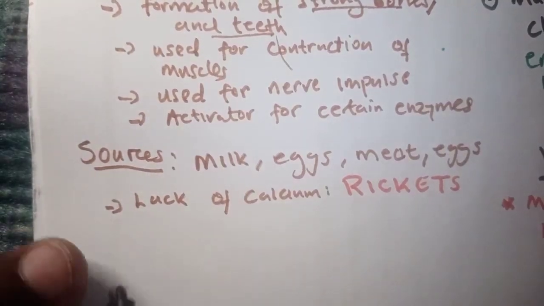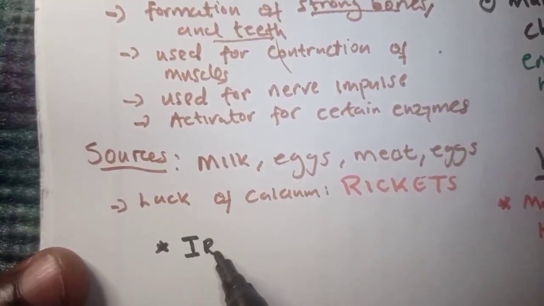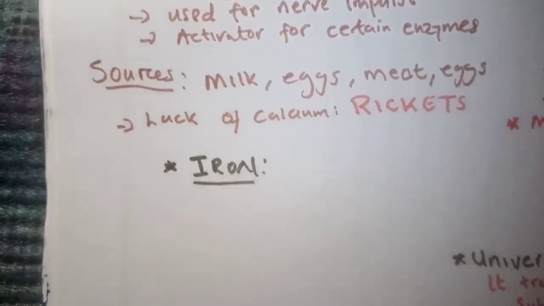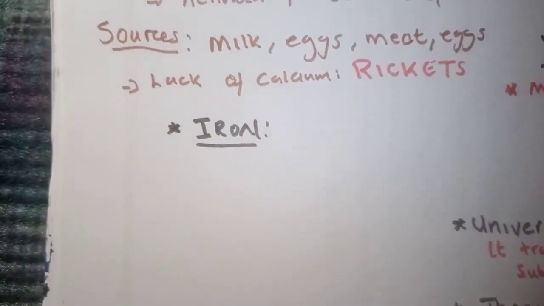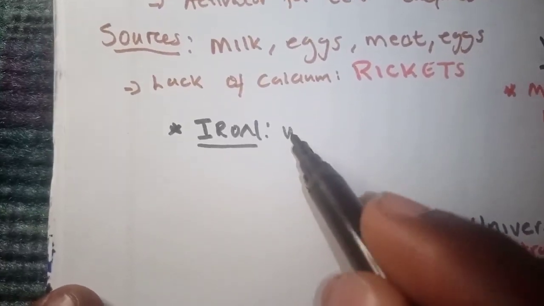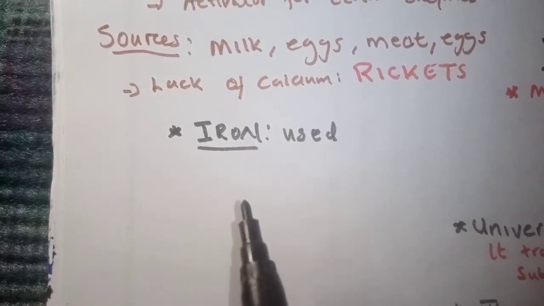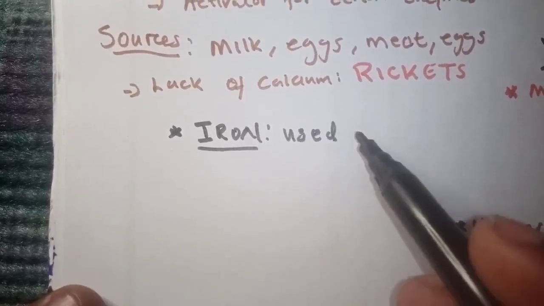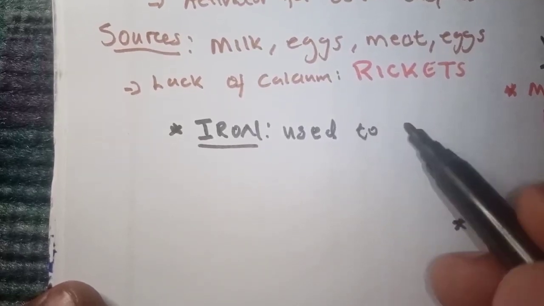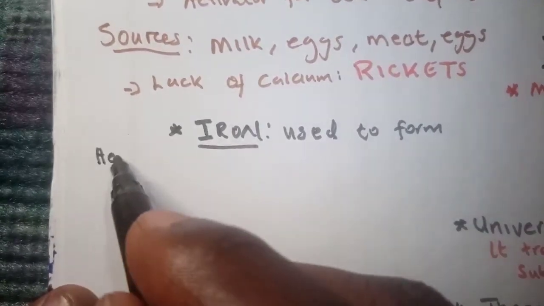Another mineral, iron, is very important. Remember in our introduction on protein, we said hemoglobin is made up of iron, so it is used to form hemoglobin.